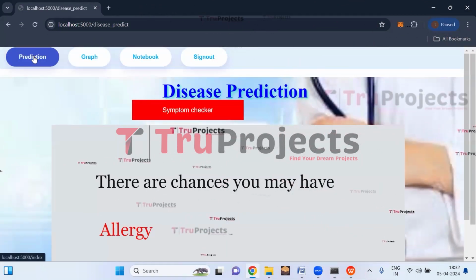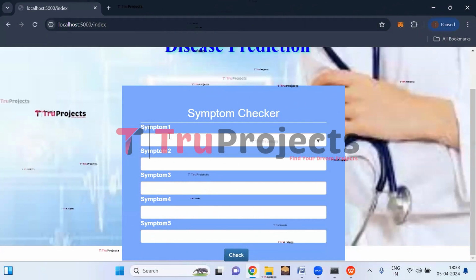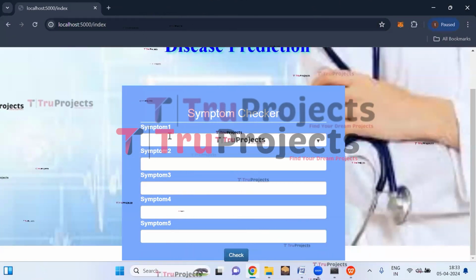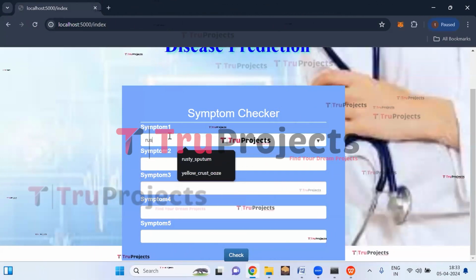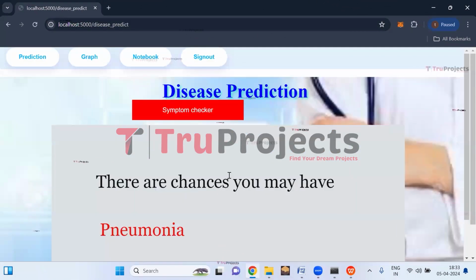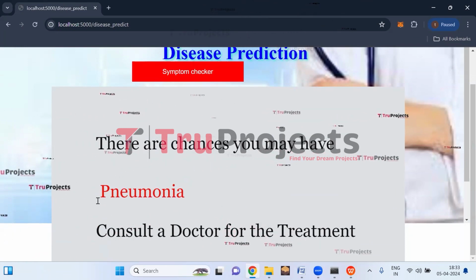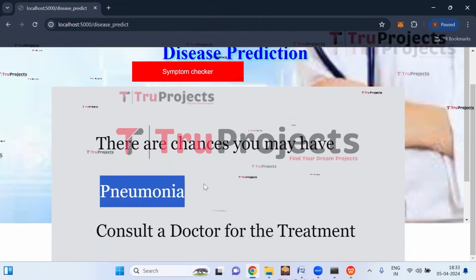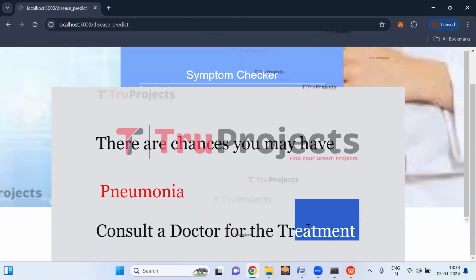Again, click on prediction button here. Let us enter another set of symptoms. So the symptom here is rusty sputum. Click on check button. So here we can see there are chances you may have pneumonia. Based on the symptom provided, the person can have pneumonia. So it is better to consult a doctor for the treatment.